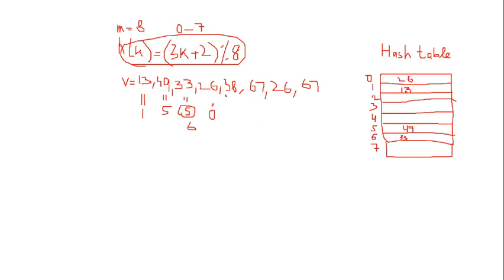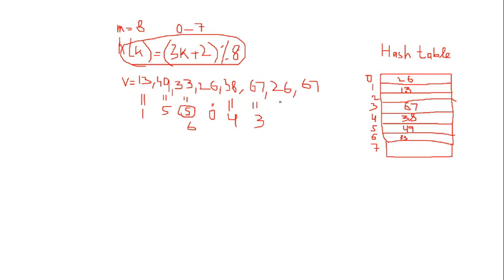For 38 you again recalculate using the formula, and for 38 you get 4. So the 4th location is available and you place 38 here. And then for 67 you put 67 into the formula and you get 3. So you place 67 at location number 3.